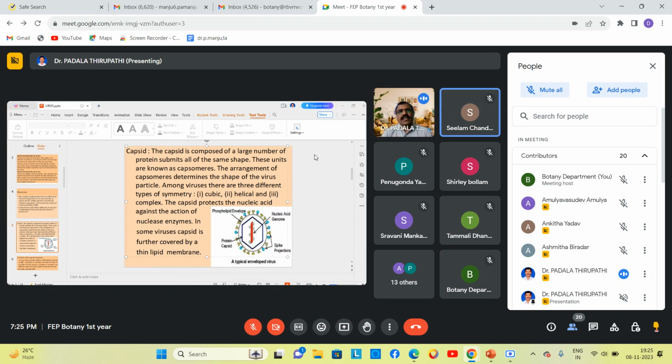The capsid is composed of a large number of protein subunits. The subunits are of the same shape. The subunits we also call capsomeres. The arrangement of the capsomeres determines the shape of the virus particle. Among the viruses, there are three different types of symmetry, my dear friends: cubic symmetry, helical symmetry, or binary symmetry. Binary means both. Binary symmetry means a very complex nature, where both the cubic and helical structures are present. So that's why we call the complex symmetry binary symmetry.